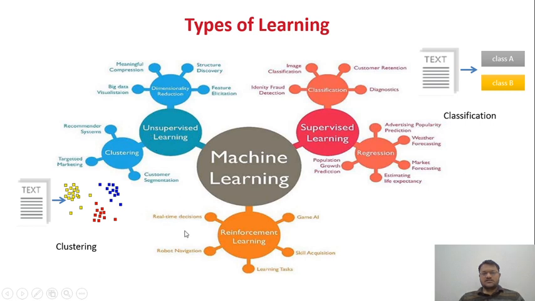Or the third technique, that is reinforcement learning. In that learning we are not getting any training data in the real-time environment. So the model itself learns from the past behavior. Let's suppose you are performing some actions, and for this action maybe you will get a reward, or maybe you will get some kind of penalty. From these actions and the history of these actions, the model will learn by itself and it will give the output.